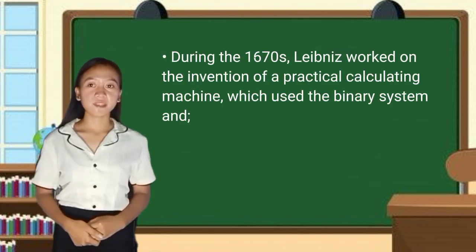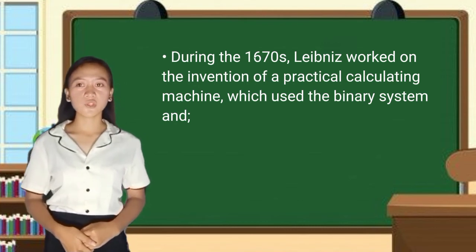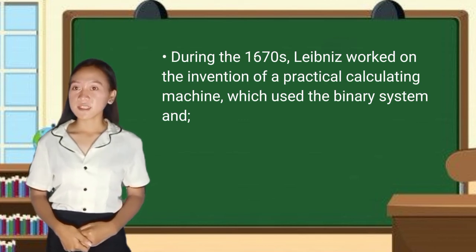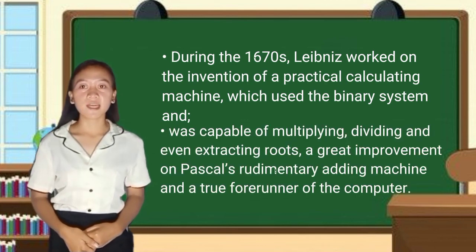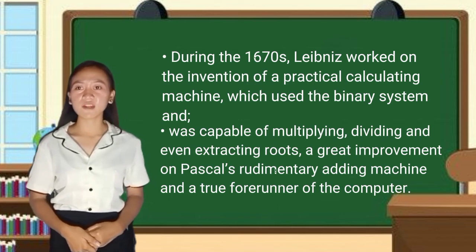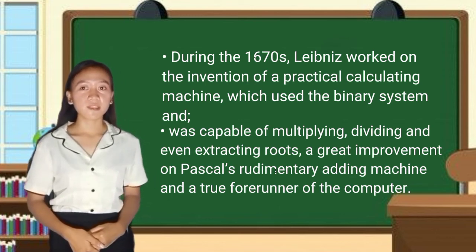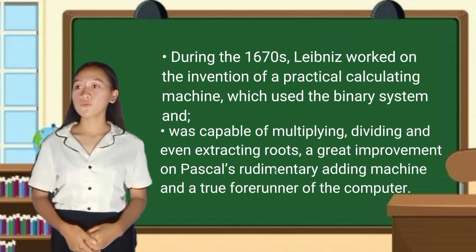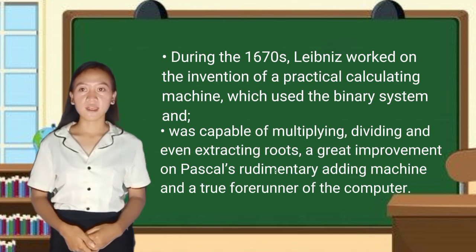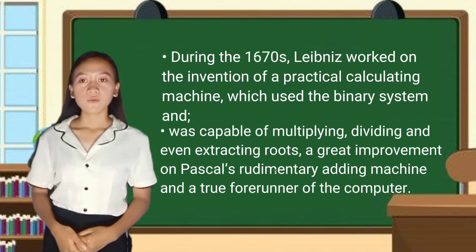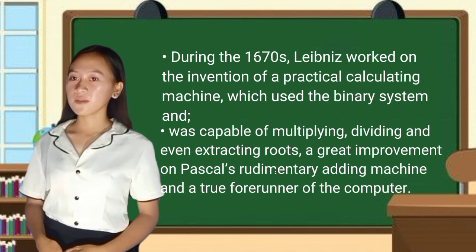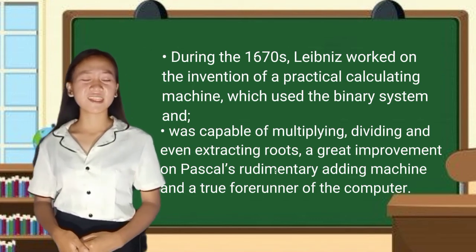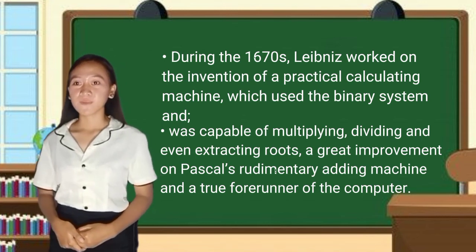During the 1670s, Leibniz worked on the invention of a practical calculating machine which used the binary system and was capable of multiplying, dividing, and even extracting roots, a great improvement of Pascal's rudimentary adding machine and a true forerunner of the computer. He is usually credited with the early development of the binary number system, base 2, counting using only the digits 0 and 1.